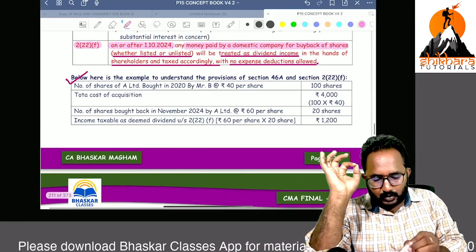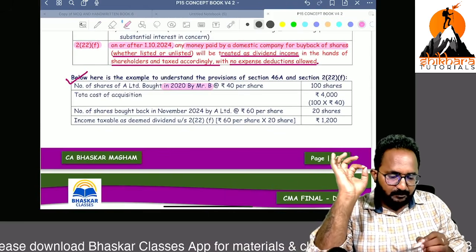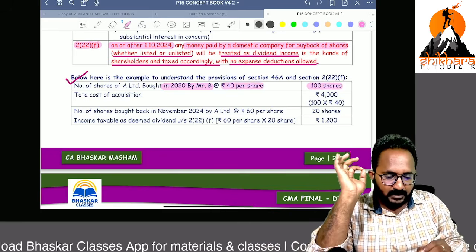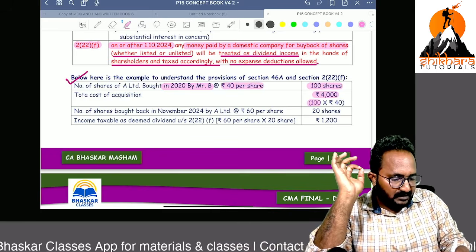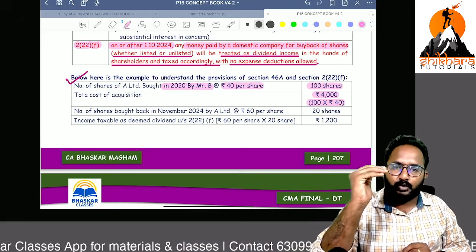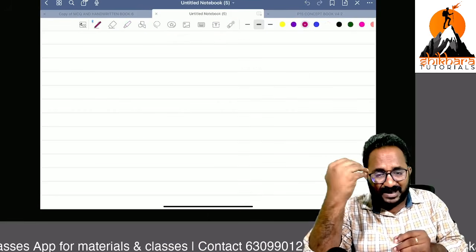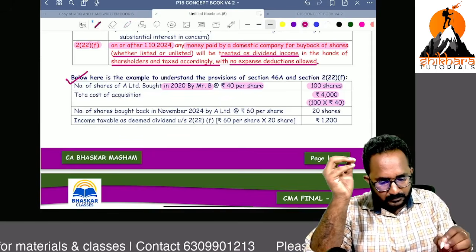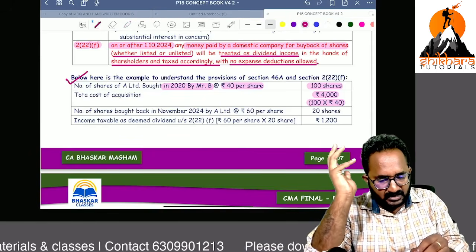Sir, in 2020, Mr. B purchased 100 shares, each share 40 rupees. Total cost of acquisition is nothing but how much? 4,000 rupees. Let me write down the facts again. In 2020, they have not given the month, okay?